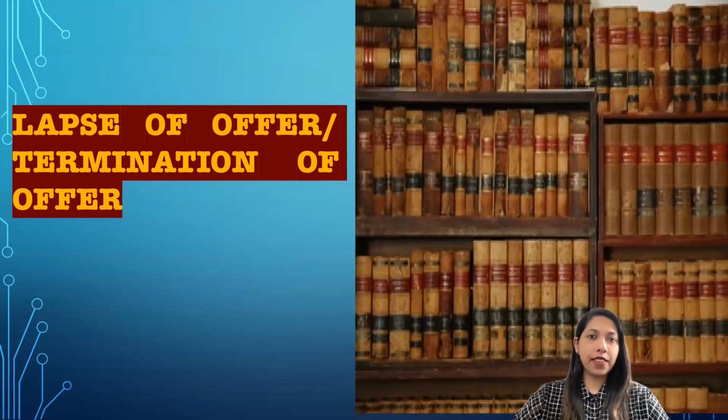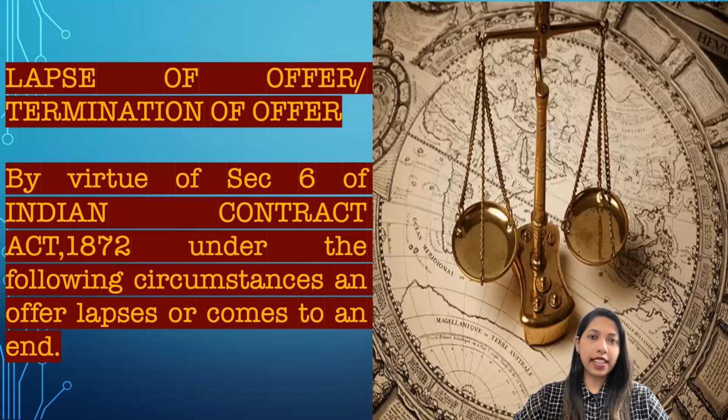For example, the offeror has given an offer and now he has changed his mind, or due to certain circumstances, he wants to cancel the offer which is given to the offeree. So, how is it possible? By virtue of Section 6 of the Indian Contract Act 1872, we can cancel or terminate the offer which is given by the offeror to the offeree.